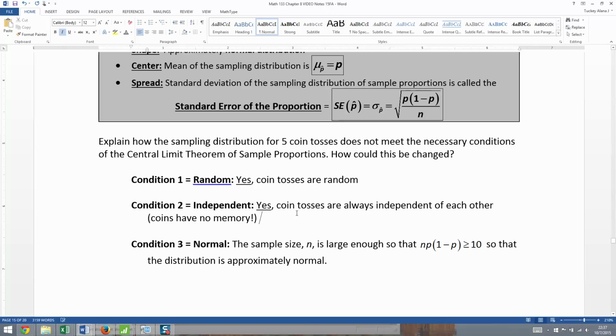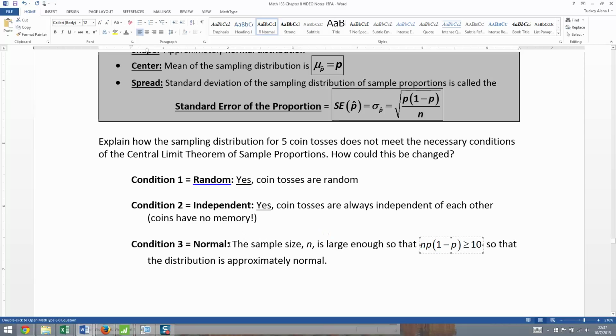Coins have no memory, so they of course are independent of each other. So we don't have to worry about the whole, 20 times the size of the population and all that jazz. It's not relevant because this was independent to begin with. There's no without replacement here. Now where we're going to run into trouble is right down here.